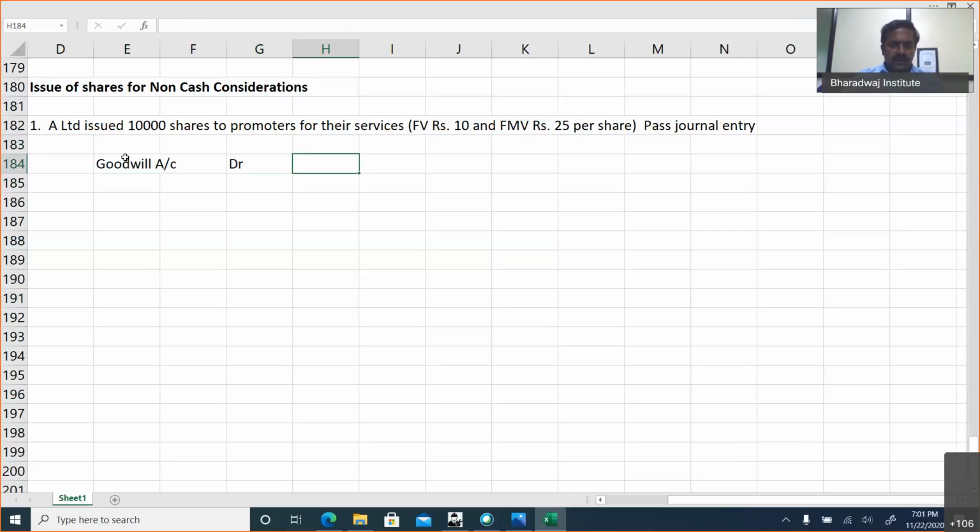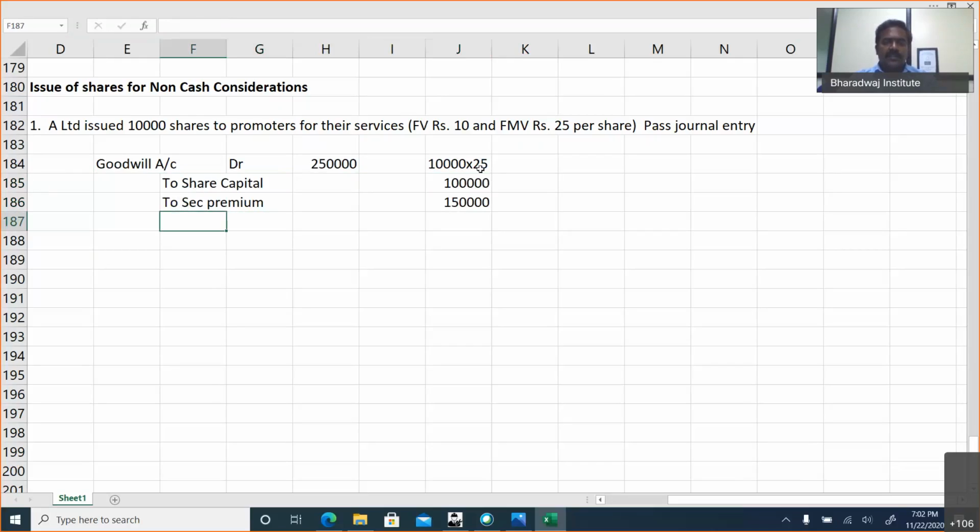Goodwill account debit, this will be 10,000 shares into the fair market value 25, 2,50,000. To share capital, 10,000 into 10, 1 lakh. To securities premium, excess, 1,50,000. Always face value will be credited. 10,000 into 10 will go to capital and the excess amount, 15 per share, will go to premium.